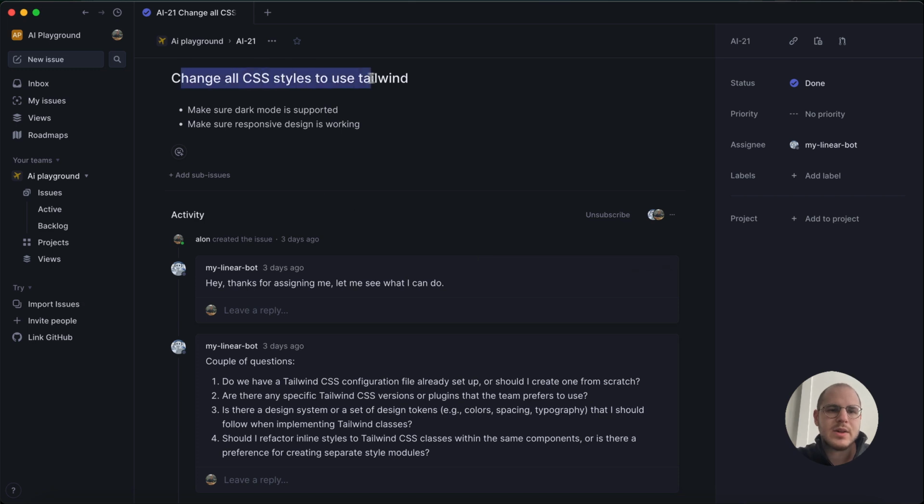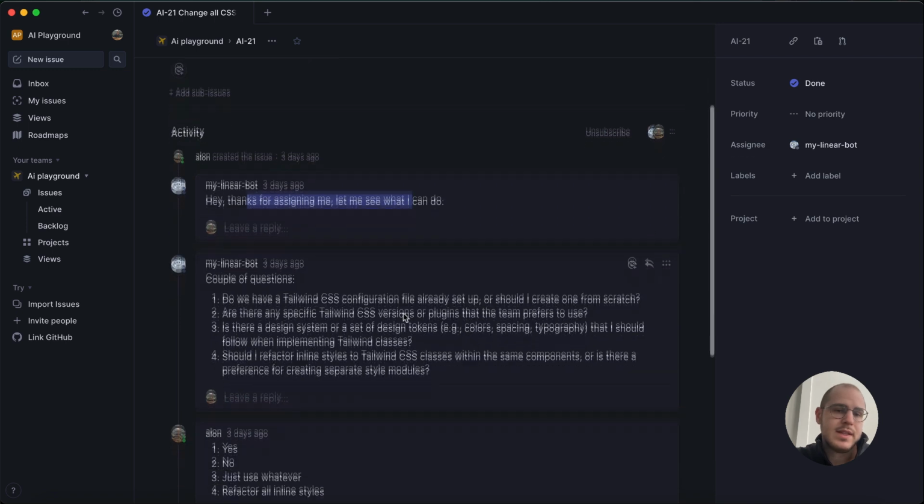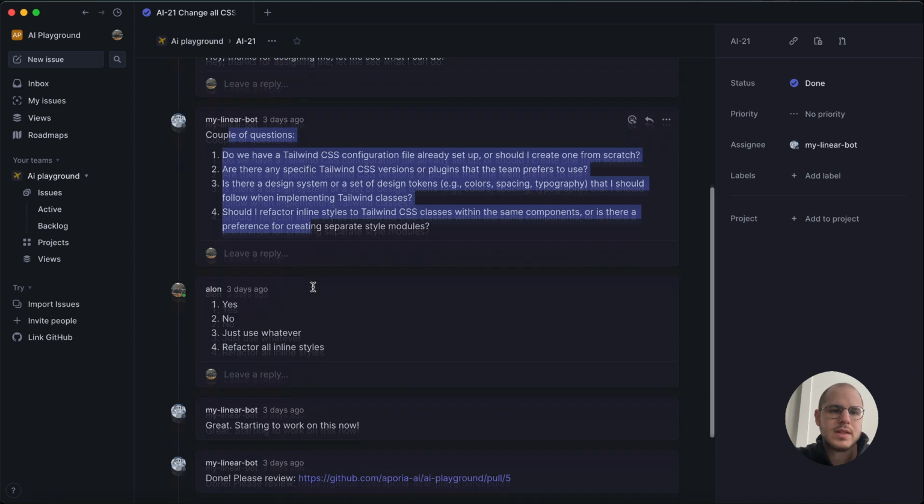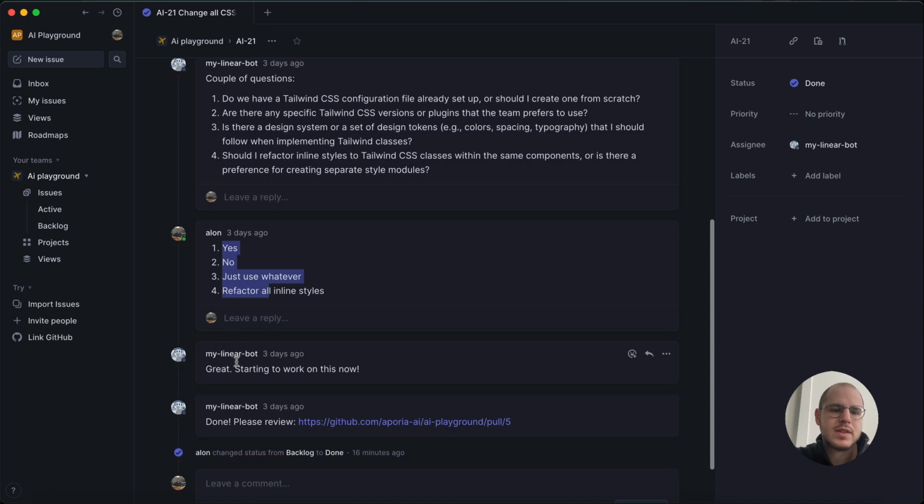This coding task wasn't implemented by a human engineer. Instead, it was implemented by an AI agent. So the agent was assigned to this ticket here. It then picked it up. It asked a couple of clarifying questions, which I responded to, and then it just started to work.